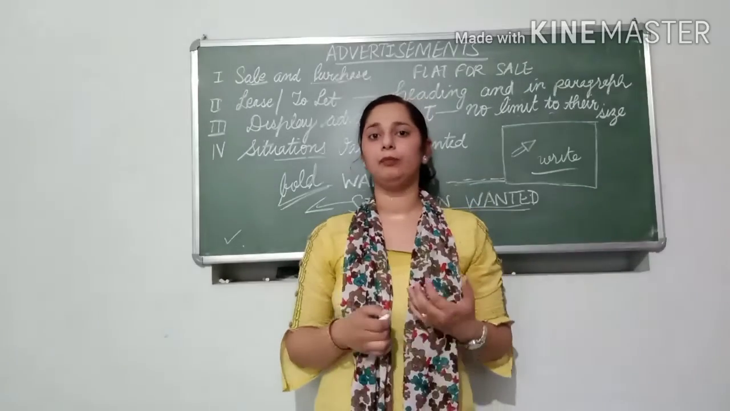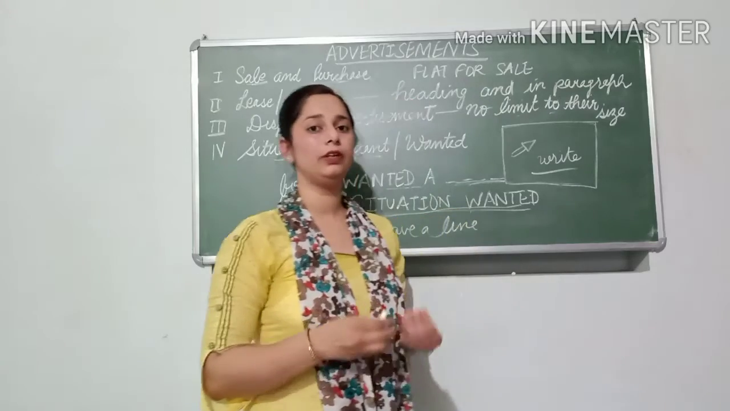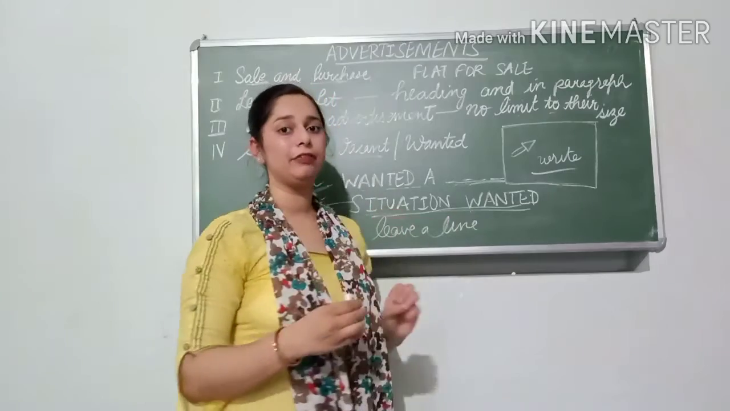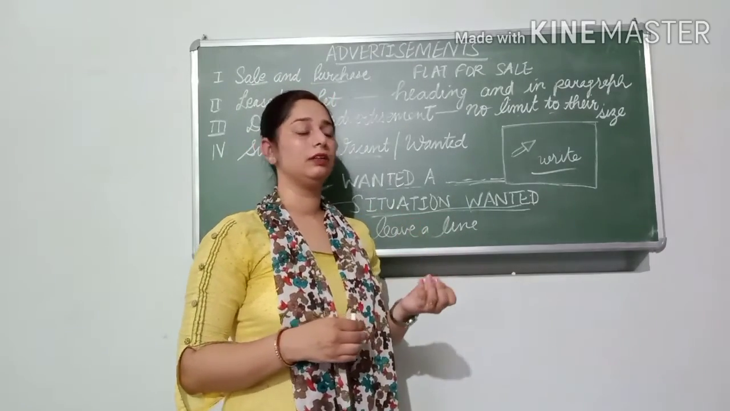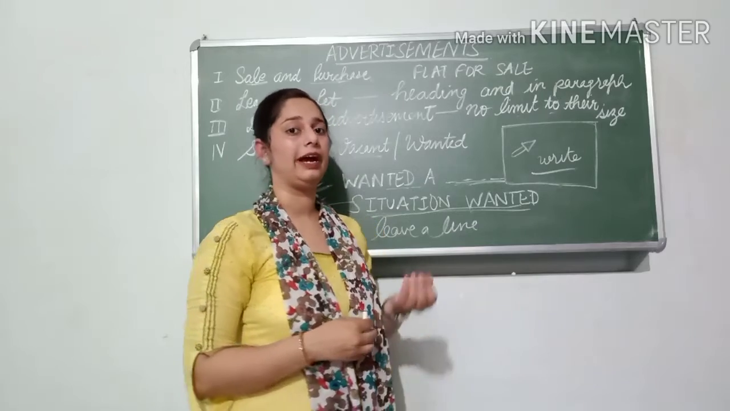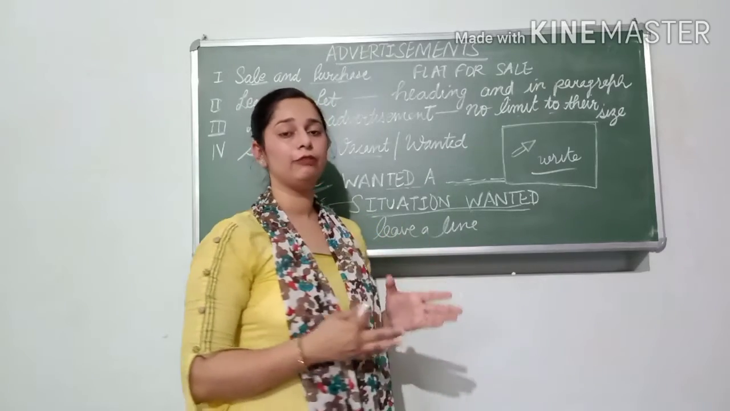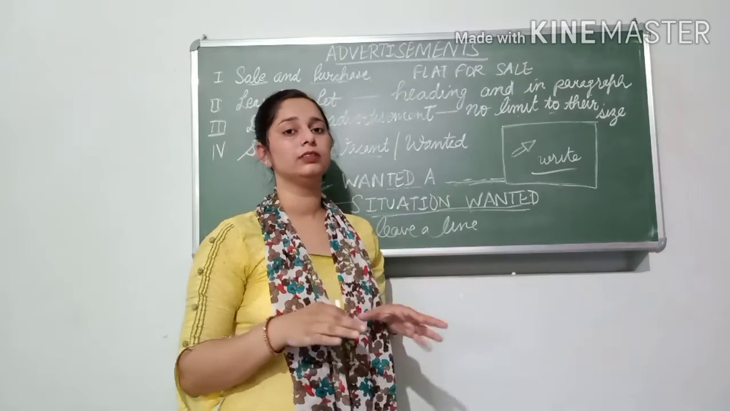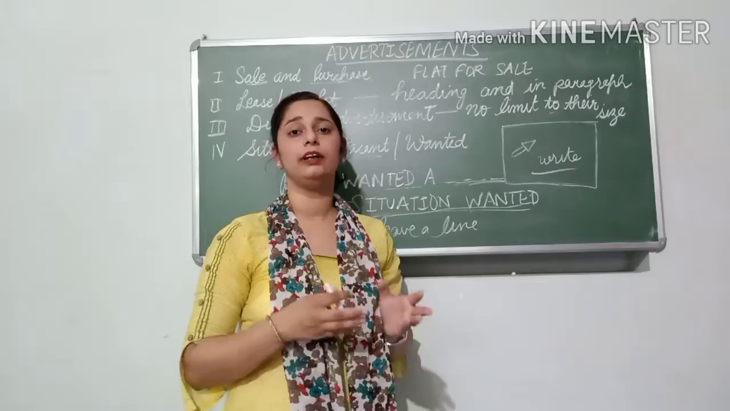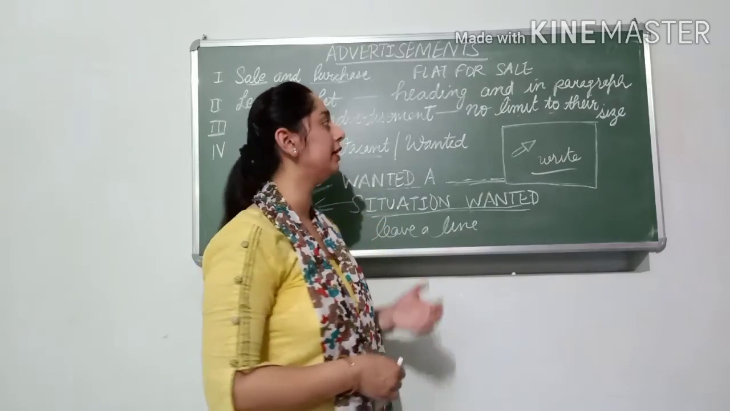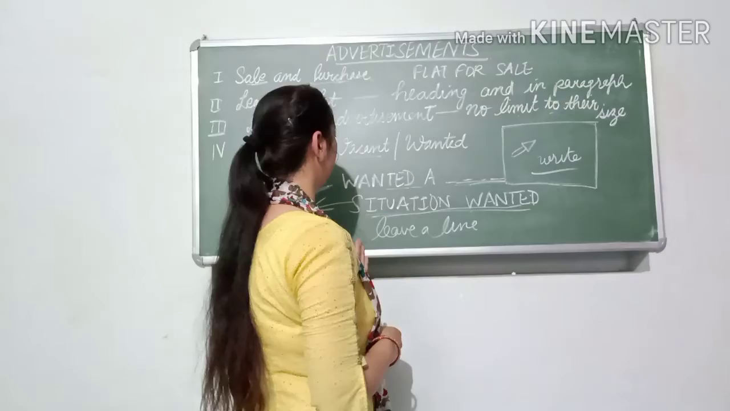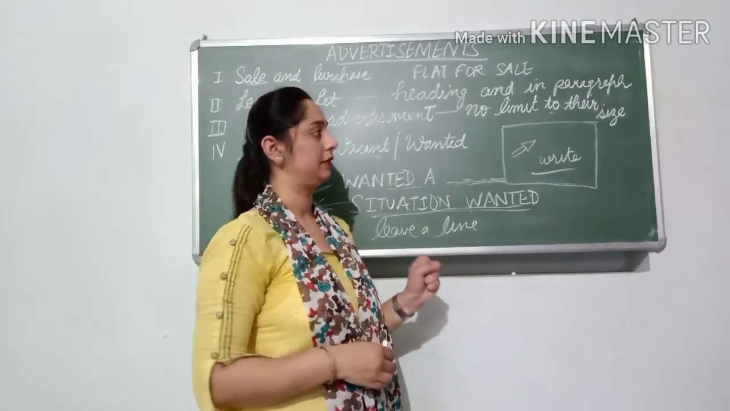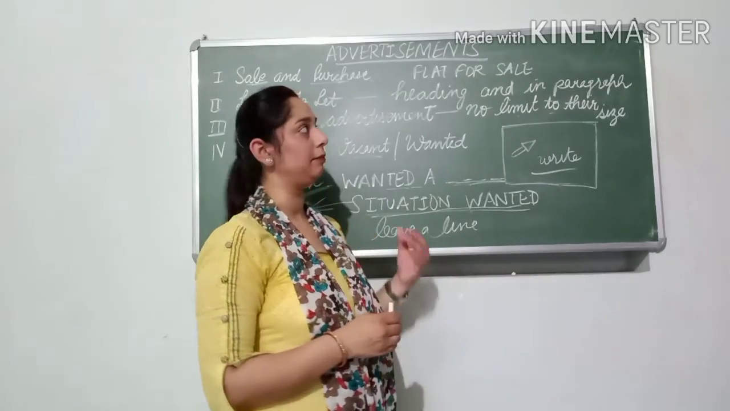The one main important point is that you will write each and every detail of the advertisement in the paragraph, like the requirement of a particular thing. If you are selling something, then its interior design, its cost and everything. Your contact number must be there in the advertisement. Everything must be included in the paragraph. So in this way you can attempt the advertisement.